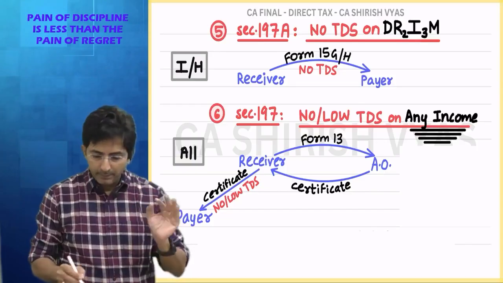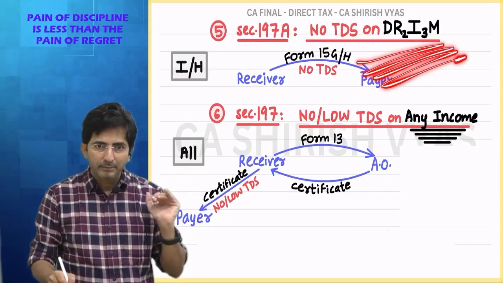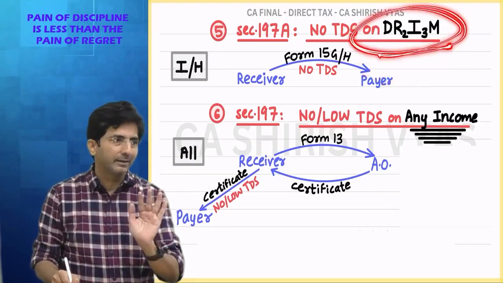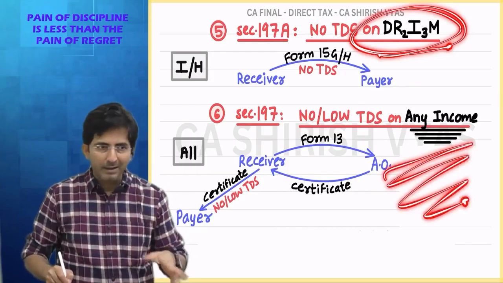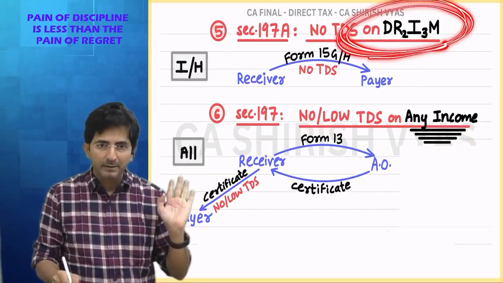So see, one trick. Is the above method general or specific? It is specific to dream income. The below one is general, any income in general. Do you agree the first method is specific?